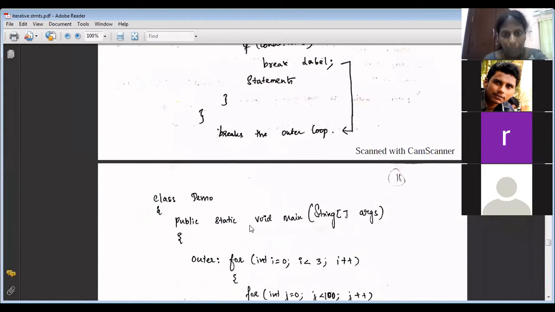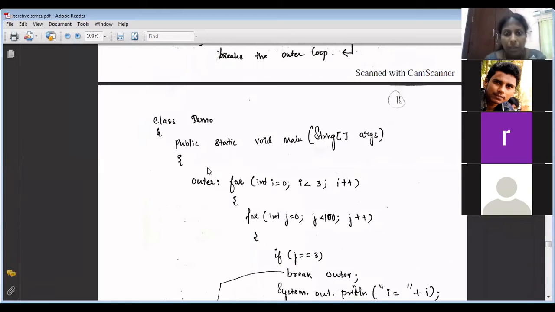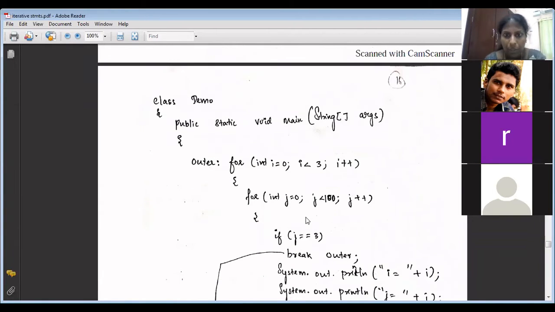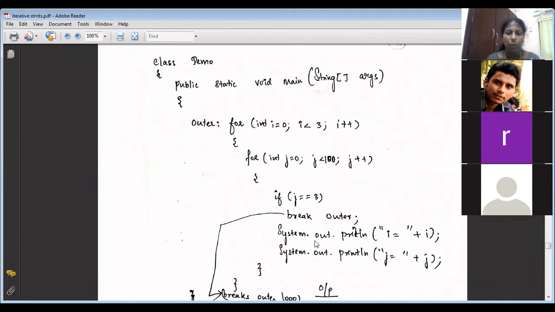We'll see a program, then you will understand. See, in this case, there are 2 for loops. When j equal to 3, break outer. Tell me the output of this program. When I equal to 0, j is 0. j equal to 3? 0 equal to 3 means no. So it will go to System.out.println, and the I value is 0, j value is 0. Then j becomes 1. The inner loop will increment.